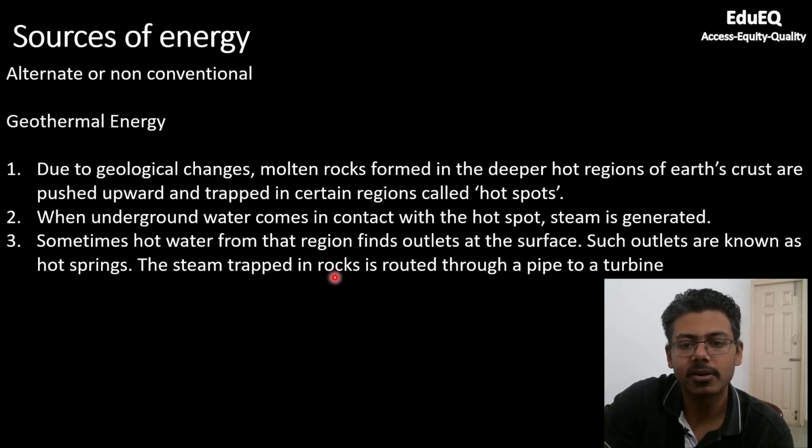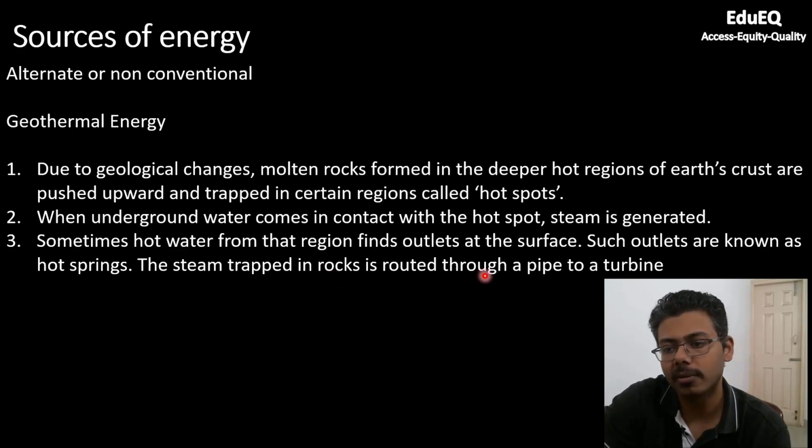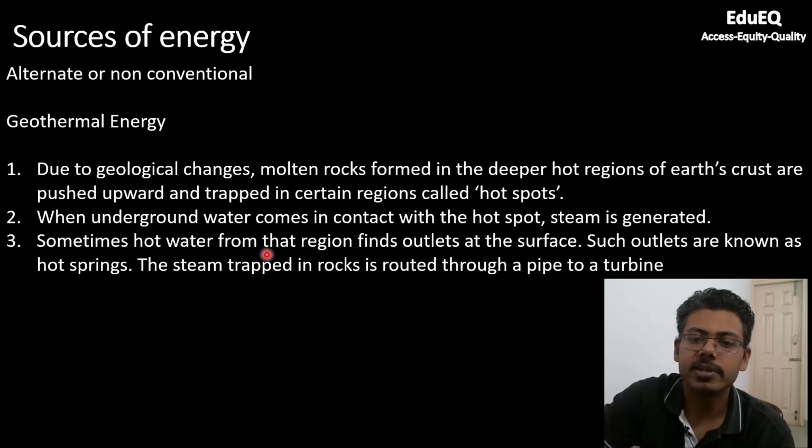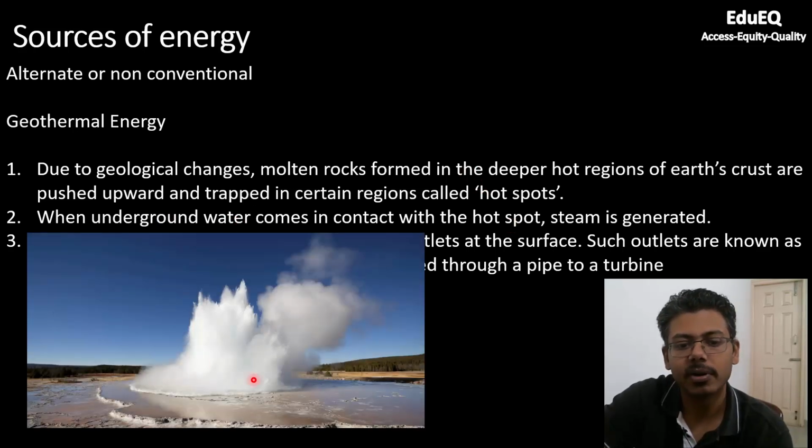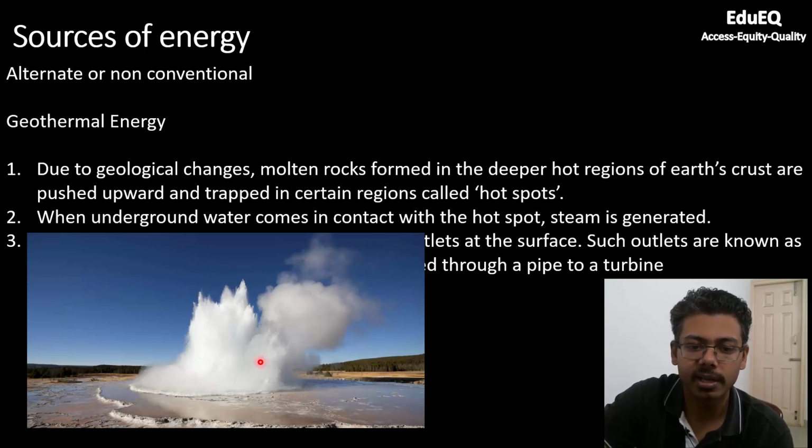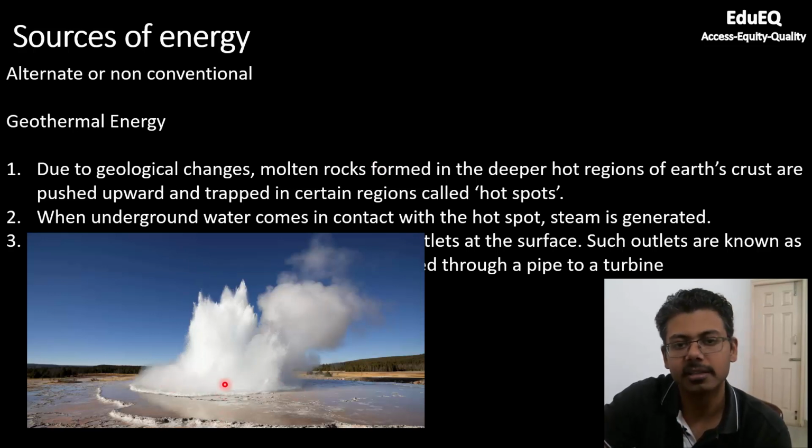The steam trapped in the rocks is routed through a pipe to a turbine. Again, same principle, you are rotating the turbine blade using the hot steam which is generated when underground water comes in contact with molten rocks. You can see one example of a geyser or hot spring here where a lot of steam is coming out of a crevice or crack in the earth.